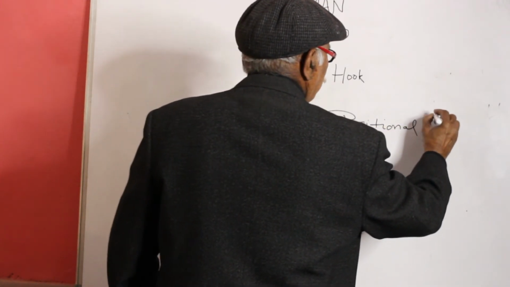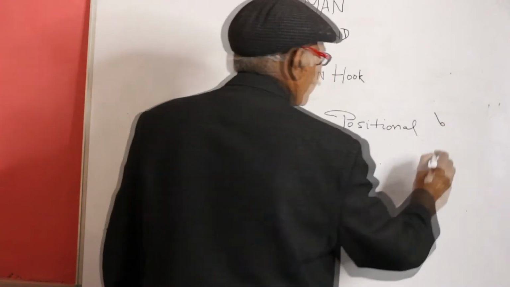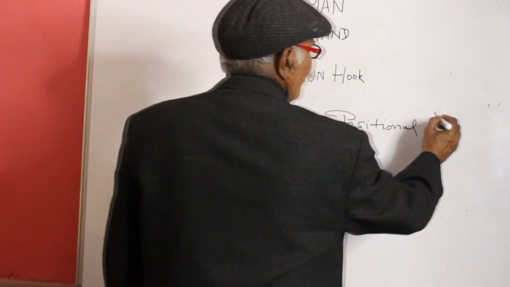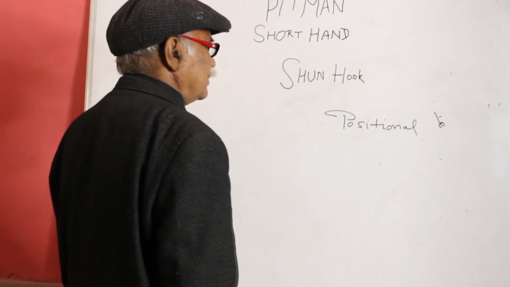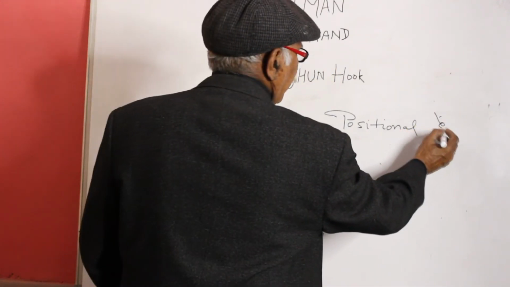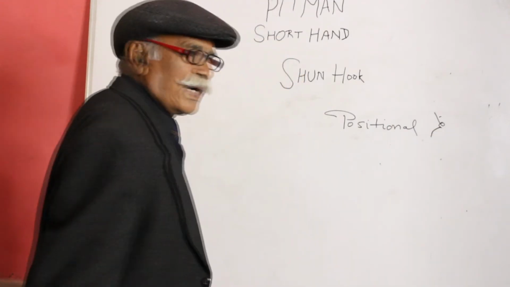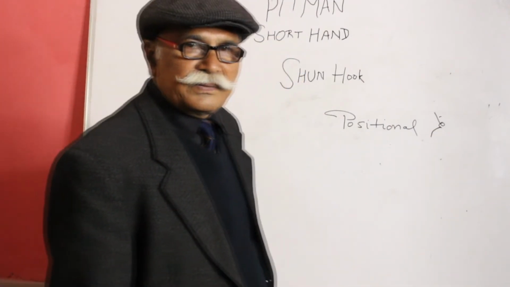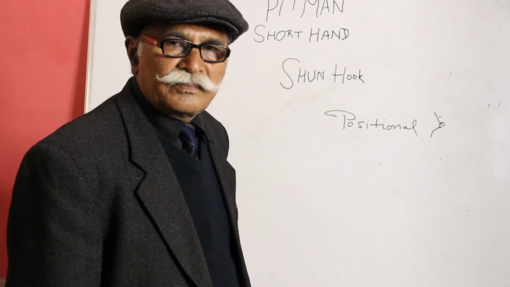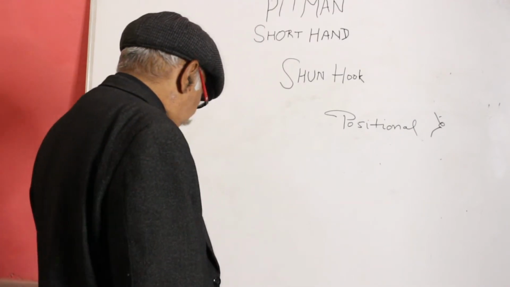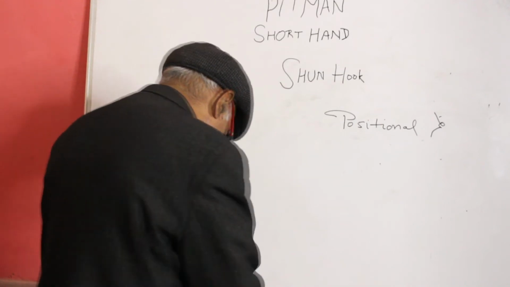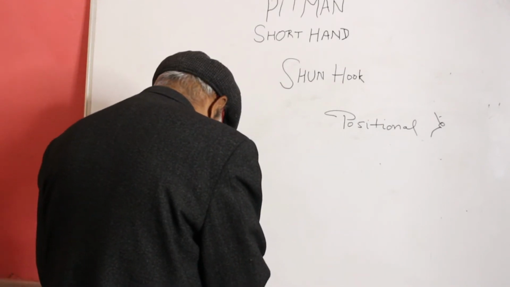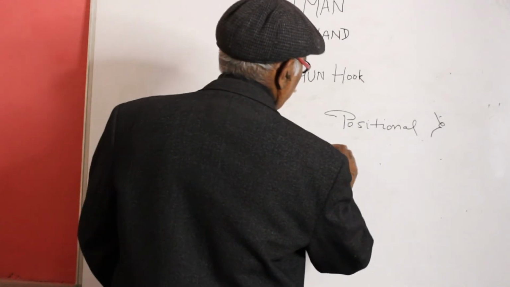Positional. It is our position. Position, then downward L. Positional. Transitional.